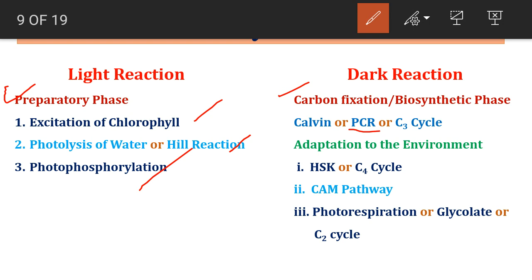So plants adapted to their present environment by a variety of processes that deliver atmospheric carbon dioxide to the Calvin cycle. As in adverse conditions, Calvin cycle operates in a protected environment deep inside the cellular arrangement. So these adaptations are HSK or C4 cycle, CAM pathway, photorespiration, glycolate or C2 cycle. We will discuss this dark reaction very soon in a coming video.